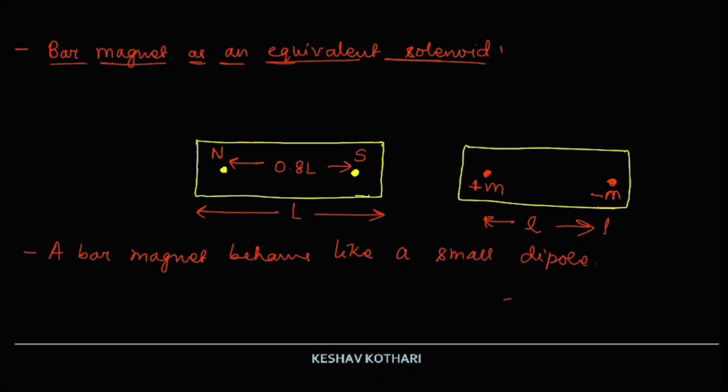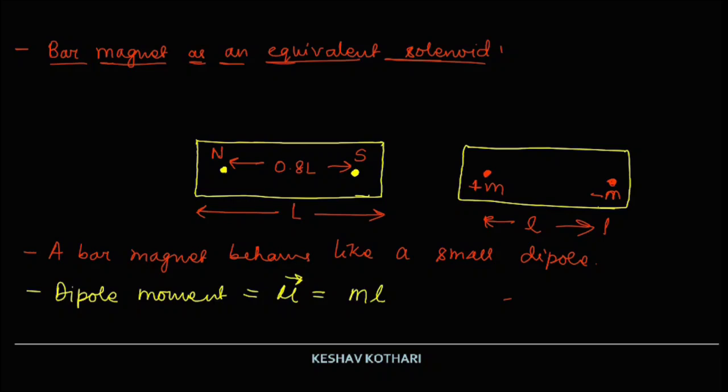The dipole moment of the bar magnet can be written as, we represent it with mu vector, or m vector can also be used. For the time being we are using mu vector. It is equal to the pole strength multiplied by the separation between the two poles.